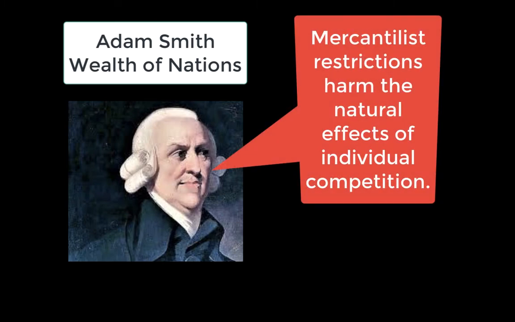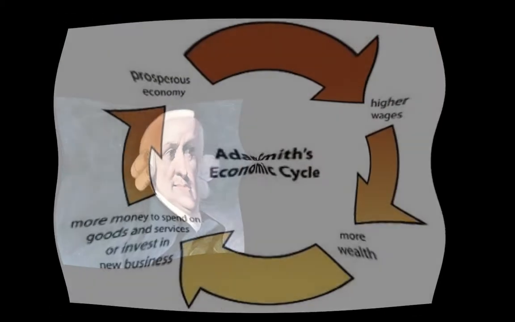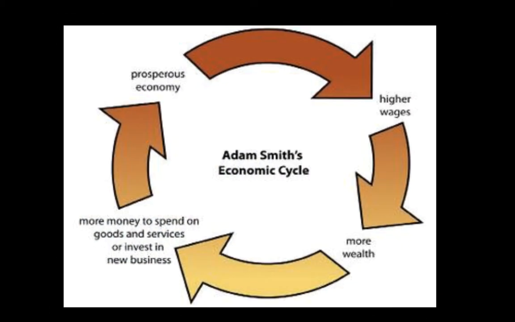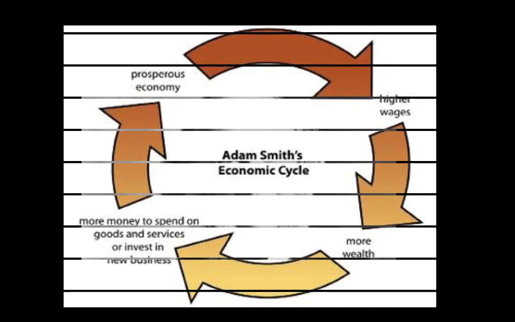He says, you know, the government or the state is using all these tariffs and taxes to keep individuals from competing and innovating. We got to get rid of that. Allow the individual to compete. And if you do that, then the nation will prosper. It's led to the analogy that he used called the invisible hand. The idea that if you allow people to compete against each other, competition itself will lead to lower costs, lower prices, and more jobs and more innovation. Now that was sort of the positive end.